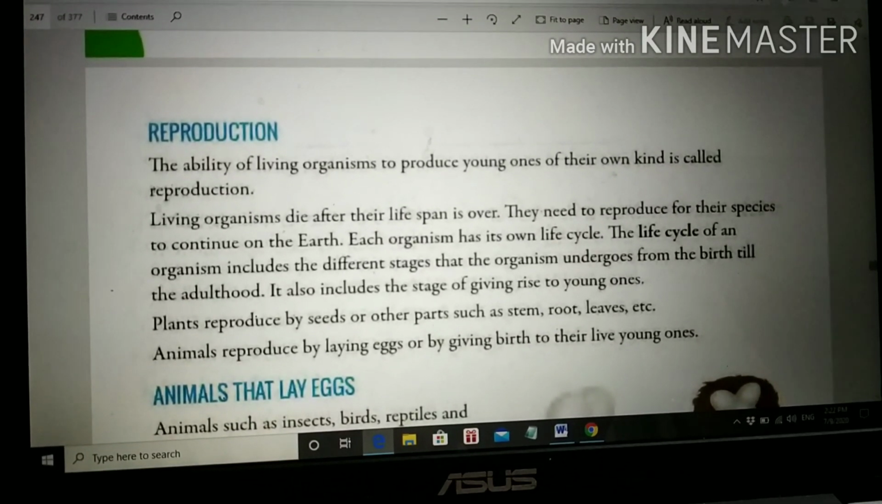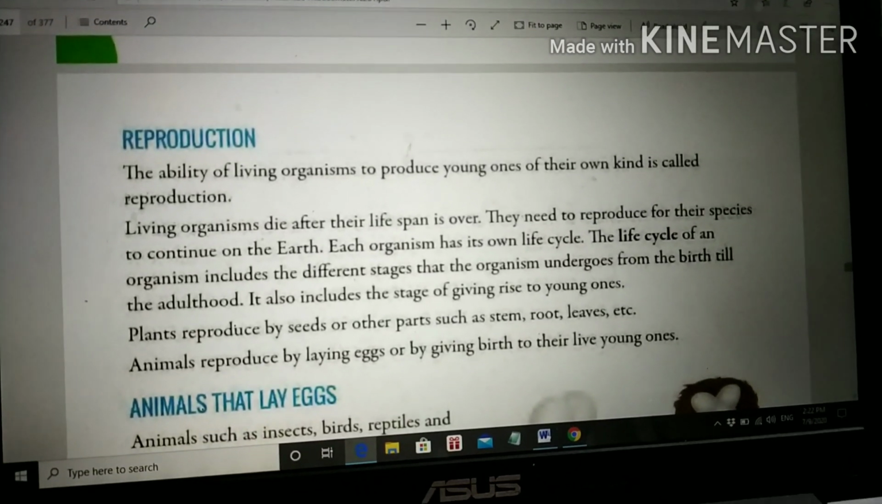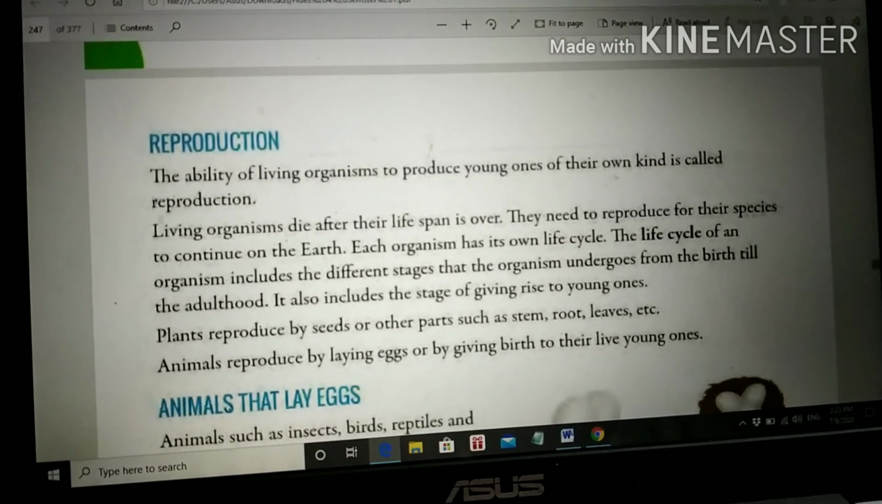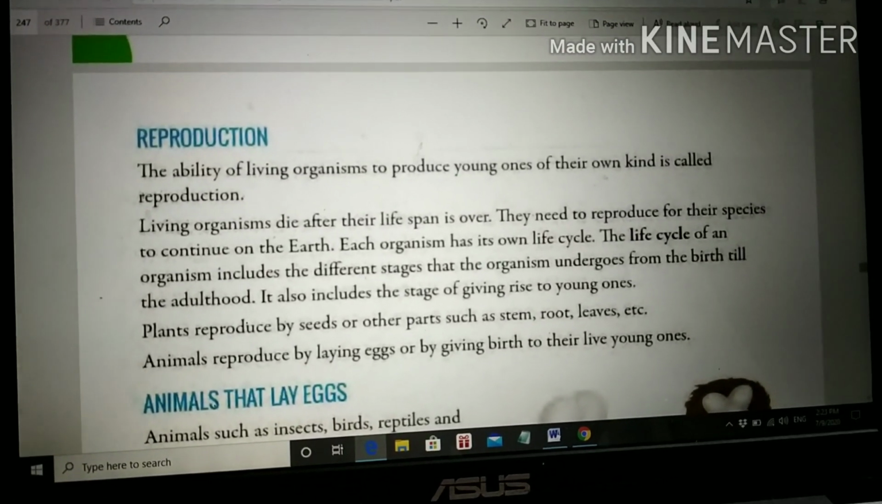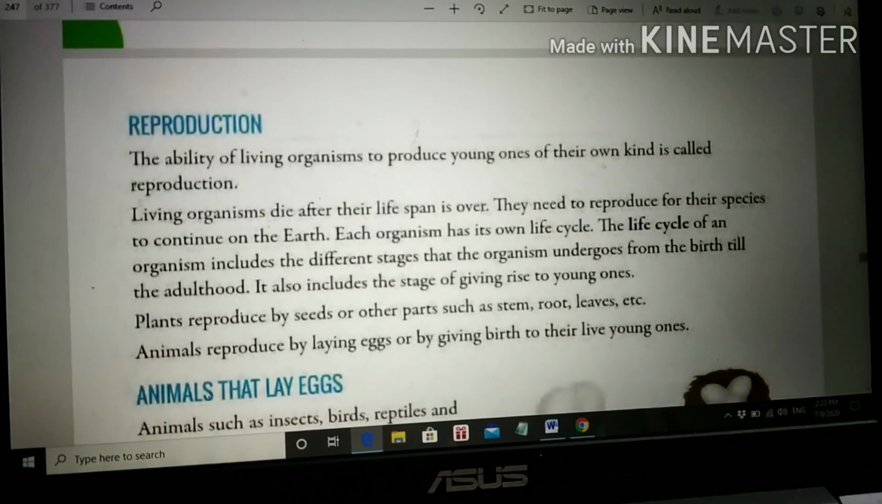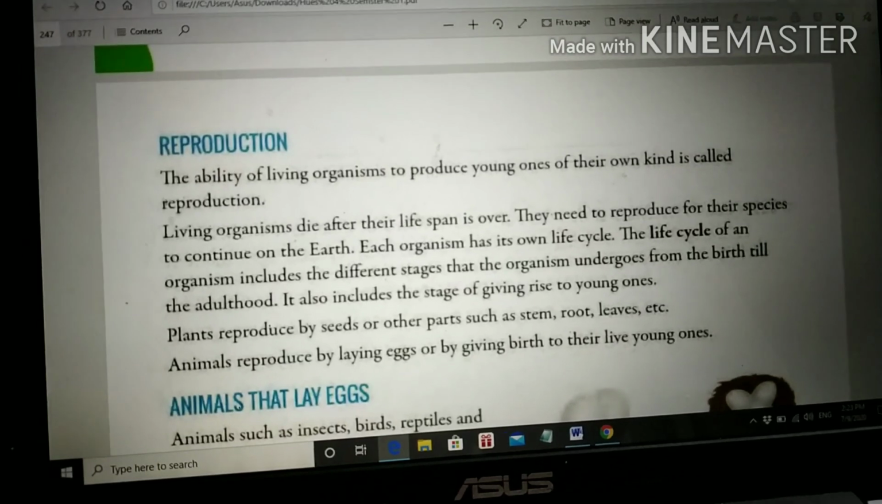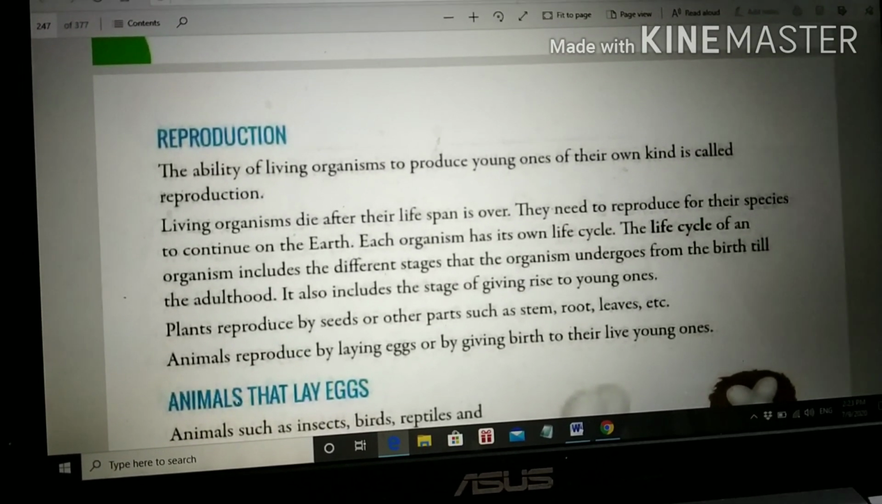Each organism has its own life cycle. All organisms have a life cycle. That means they are baby, then young, then adult, then old. All have different types of life cycles. The life cycle of an organism includes the different stages that the organism undergoes from birth till adulthood. A life cycle means what?